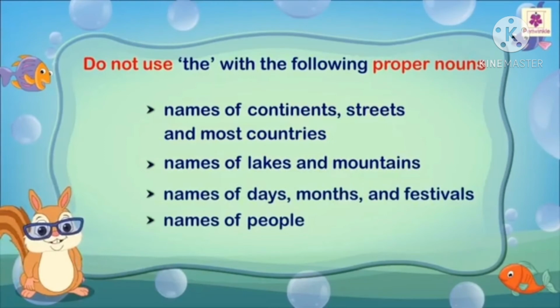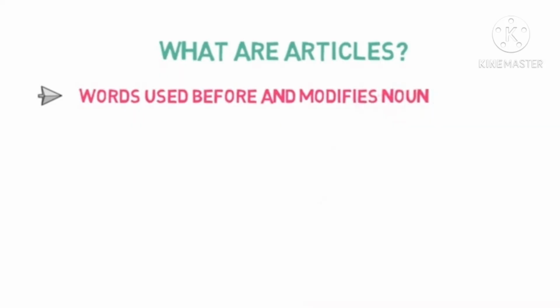And we do not use the with the following proper nouns: the names of continents, streets, and most countries; the names of lakes and mountains; the names of days, months, and festivals; the names of people. Students, once more we recall the articles.